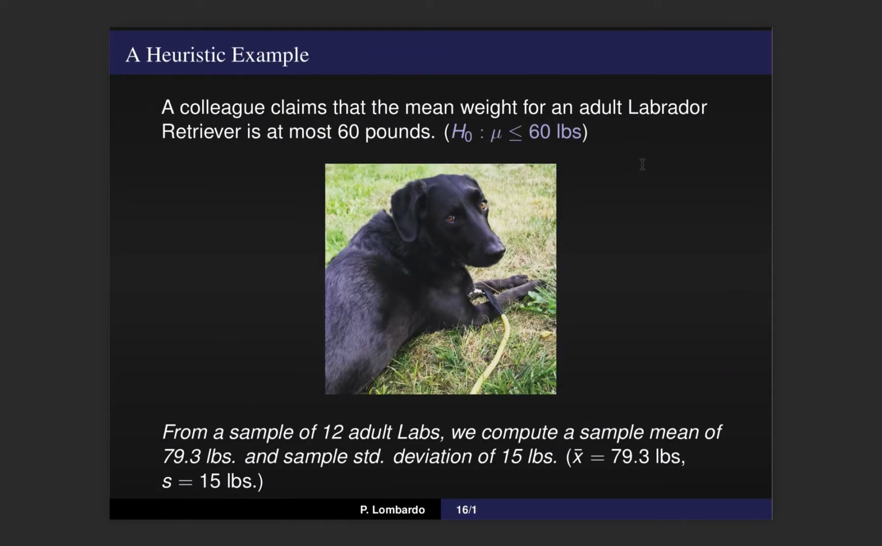A colleague of mine claims that the mean weight for adult Labrador retrievers is at most 60 pounds. So 60 pounds is included in this, or something less. So my null hypothesis ends up being mu less than or equal to 60 pounds.